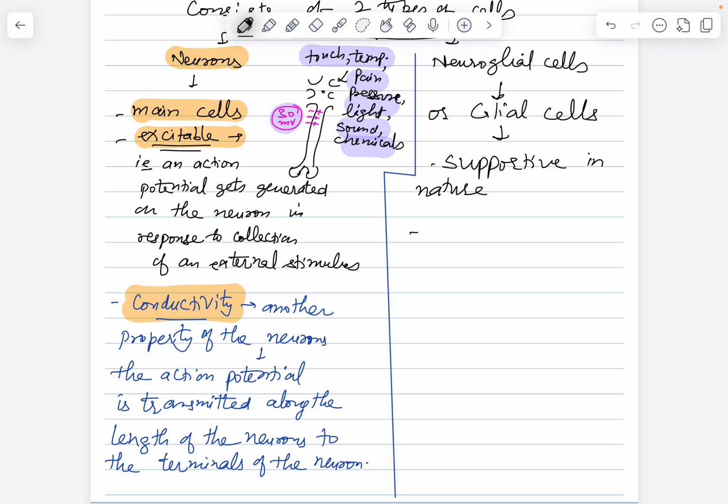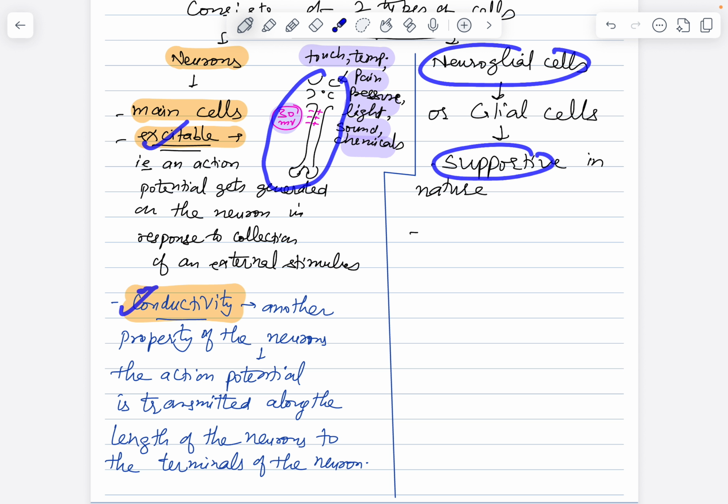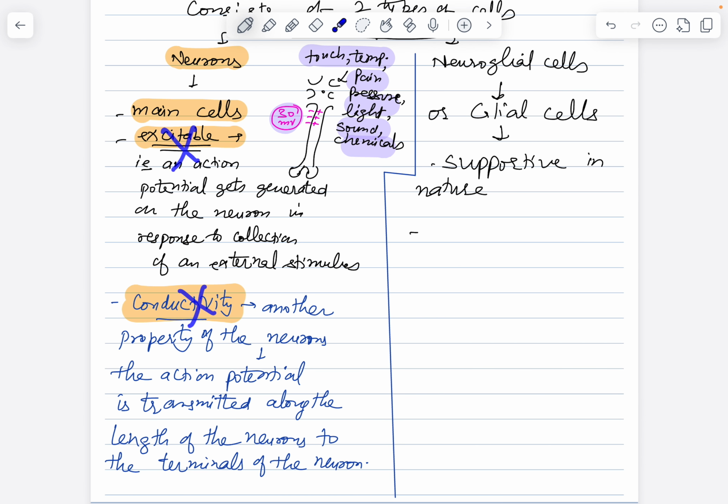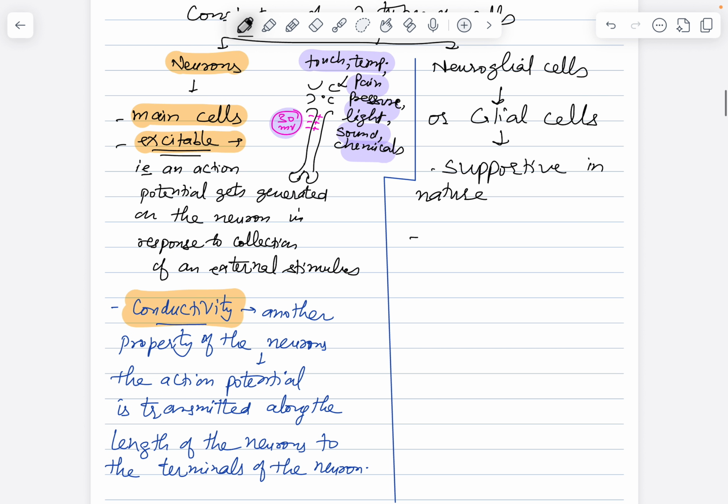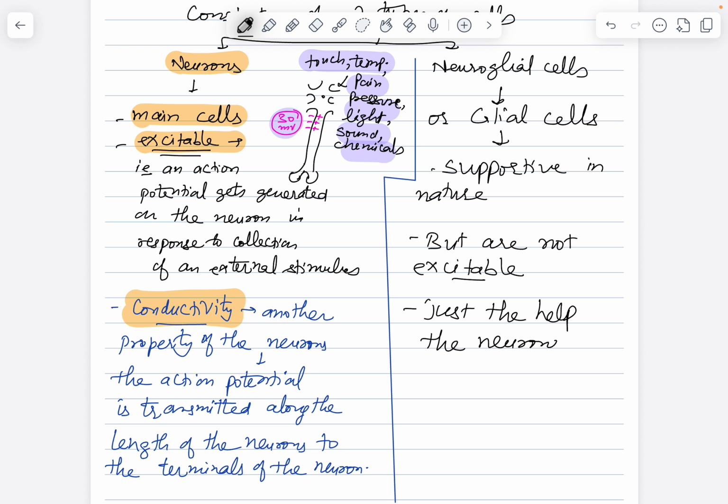If they're supportive in nature, can we say that they are excitable? No, because excitability and conductivity are exclusively the properties reserved for the neuron. These cells are only supportive or helper. They do not have the same properties. So glial cells are supportive in nature, but are not excitable. They just help the neurons in carrying out their functions more efficiently, but themselves neither get excited nor transmit anything. So no excitability, no conductivity in them, just helping nature.